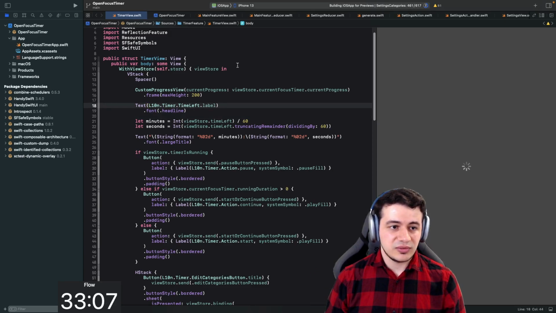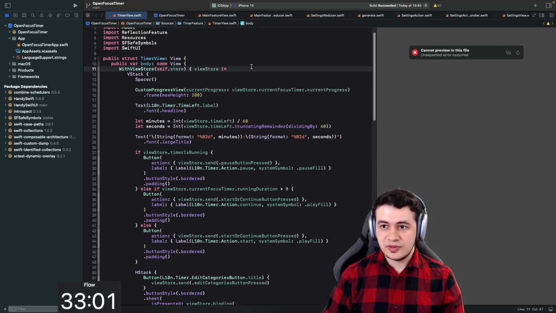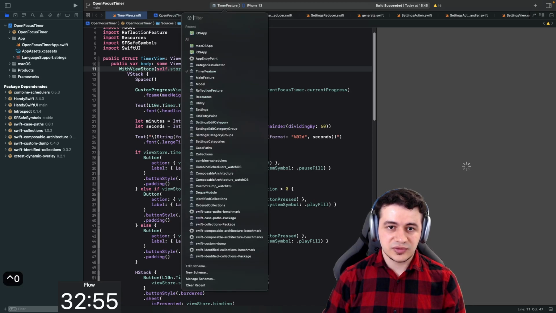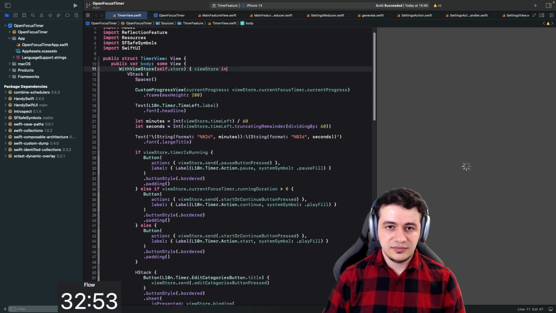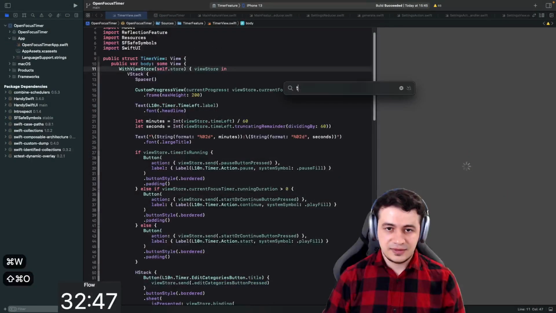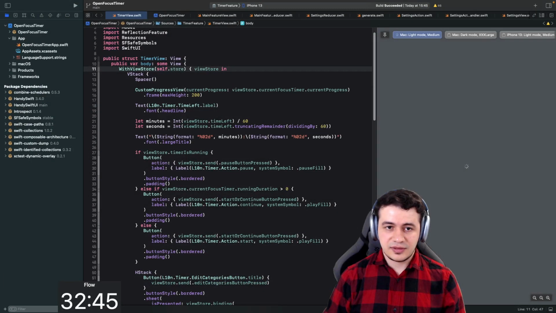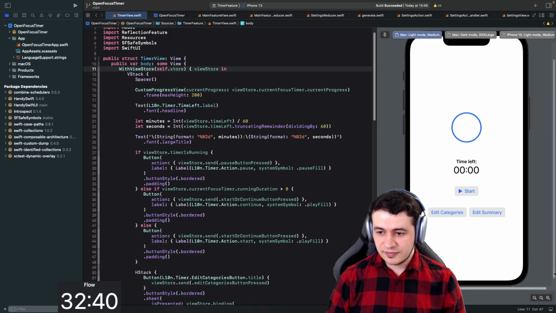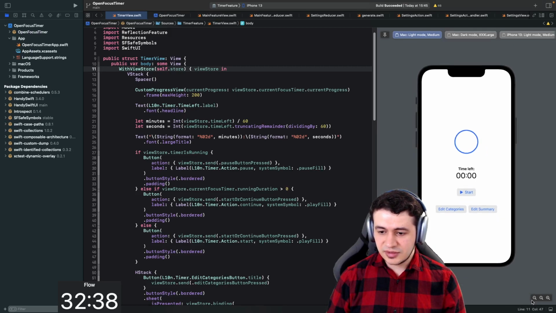All right, we have the iOS app here. I'm not sure if the preview is going to work for the whole app. Let's switch to the timer feature. Oh, that UI is also improved. Yeah, I like that. All right, timer feature. Let's go to the timer view. Oops. Timer view. Let's get the preview. All right, we can see the preview here. This is looking cool. Let's make it a bit smaller.